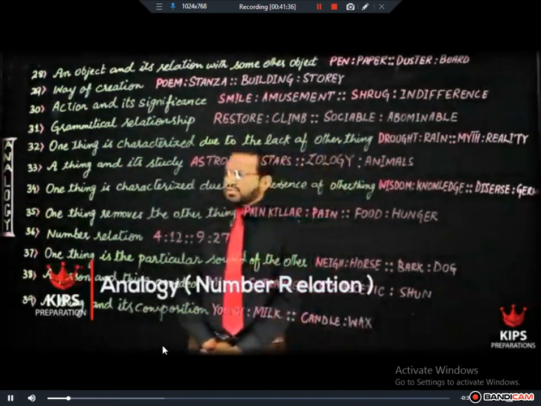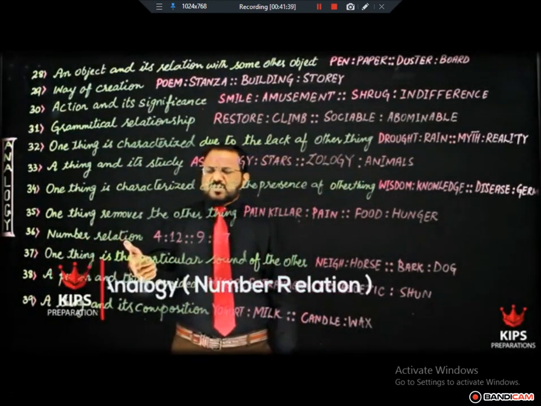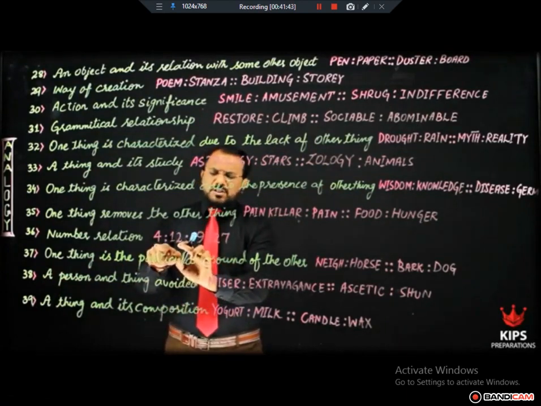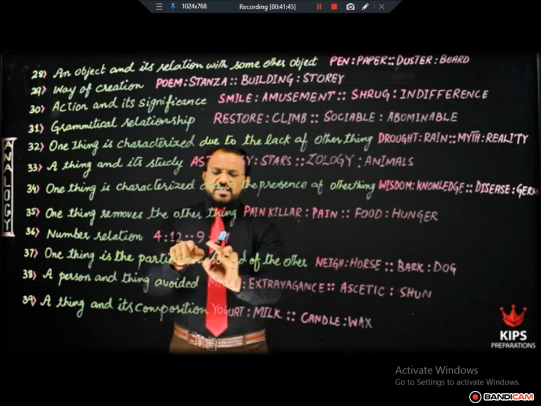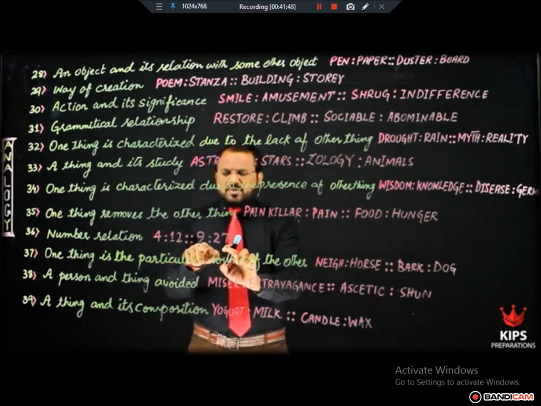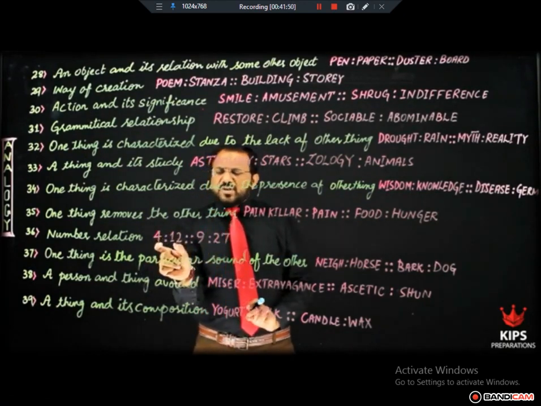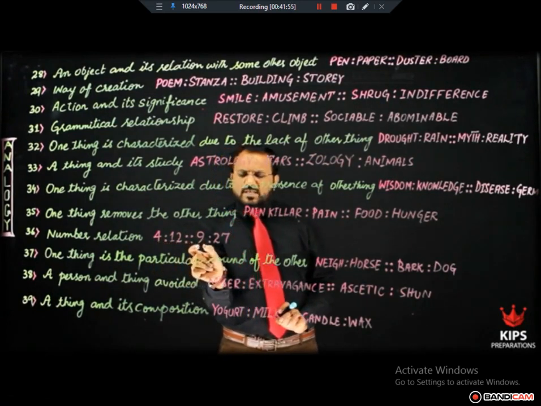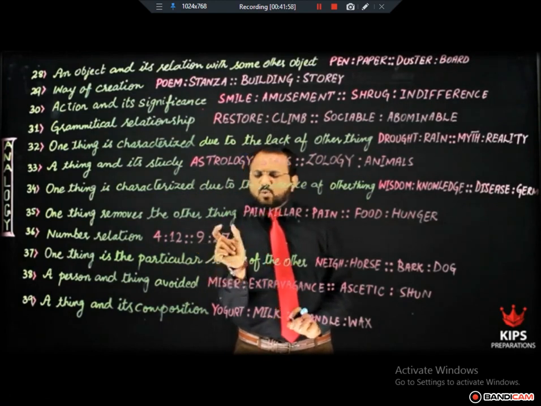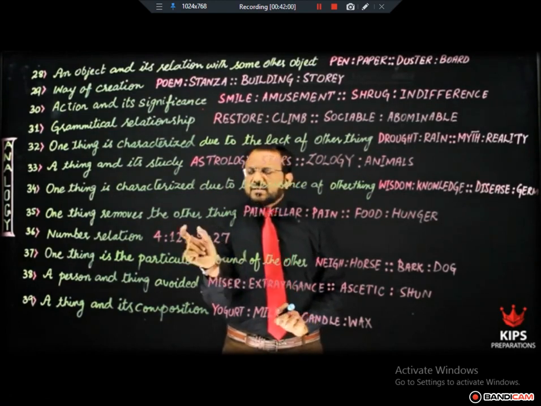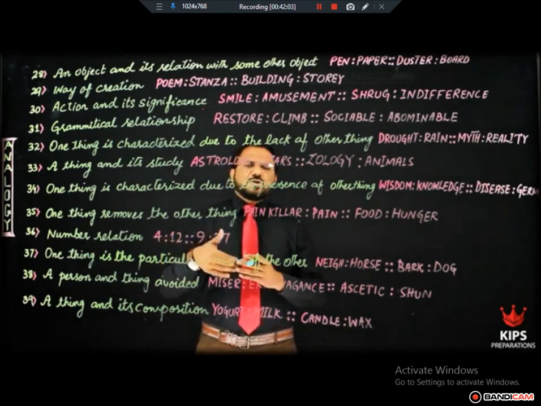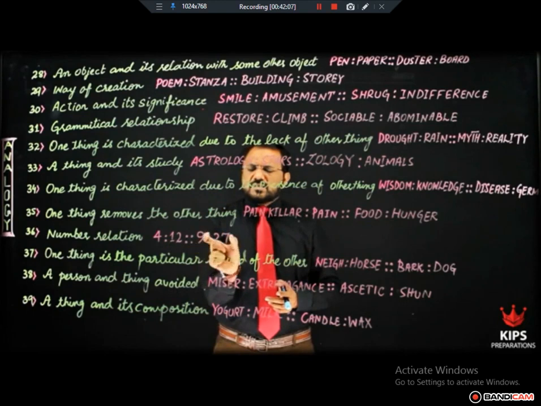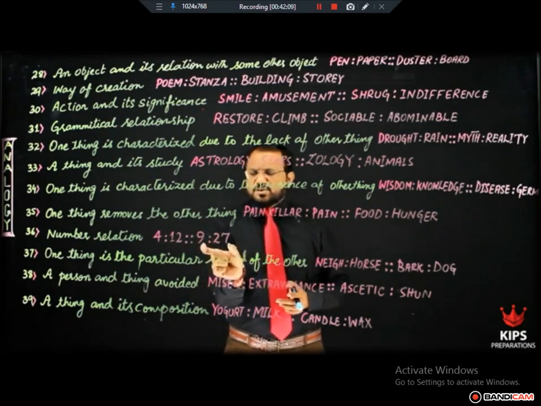Next relationship is numeral or number relationship. For example, 4 and 12, the answer to this pair is 9 and 27. How? The multiplicator is 3. 4 multiplied by 3 is 12. 9 multiplied by 3 is 27. So the multiplicator 3 is the same thing. On the basis of the multiplicator, we found out that 9 and 27 is the answer to this pair 4 and 12.